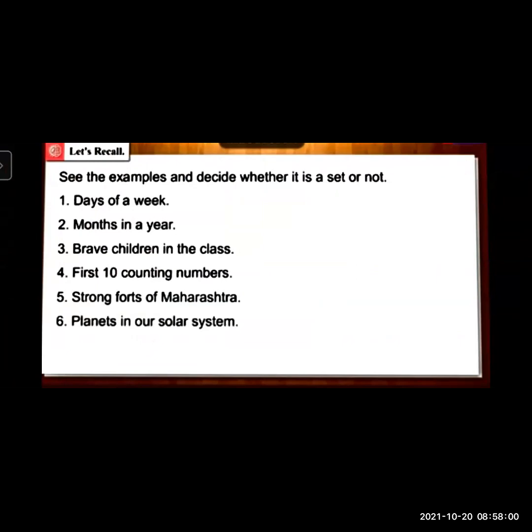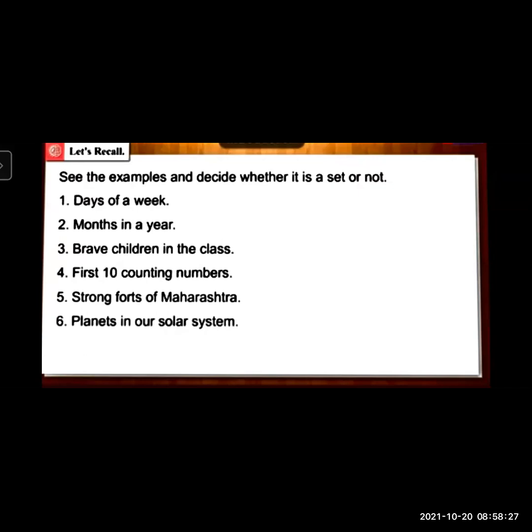The first one is days of a week, months in a year, brave children in the class, first 10 counting numbers, strong forts of Maharashtra, planets in our solar system. From these, you cannot say that every example is a set. So here, which one is not a set and which one is a set?